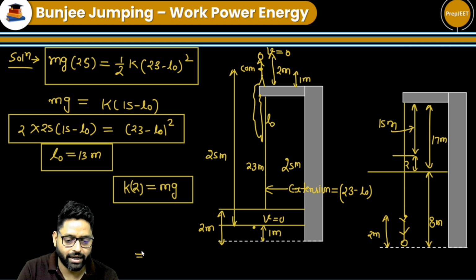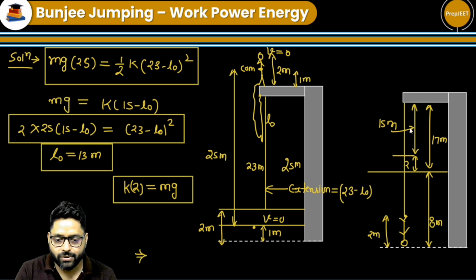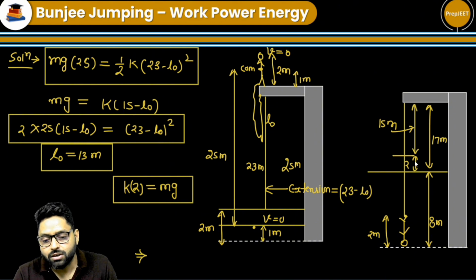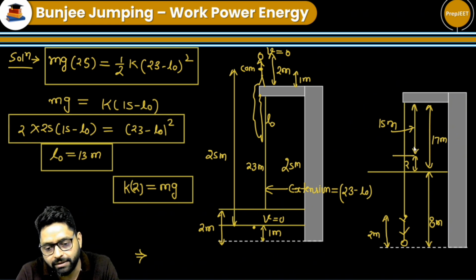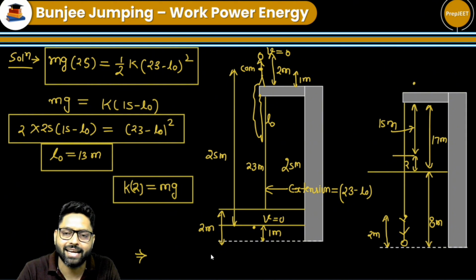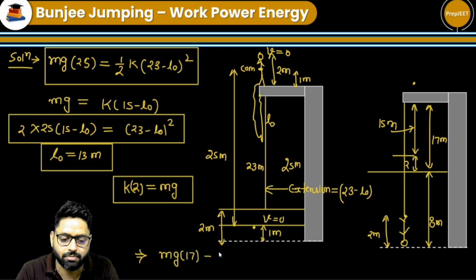So to find the maximum speed, what we will do, when her center of mass is at what depth, like below what height below this. So basically it is 15 meter and center of mass will be here 16 meter, and center of mass was initially at 1 meter above. So center of mass has descended 17 meter. So m into g into 17, this is the gravitational potential energy that it has lost, minus half k into 2 square, and this should be equal to half m into v max square.